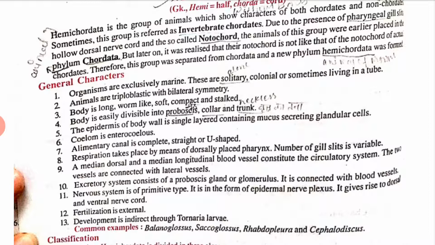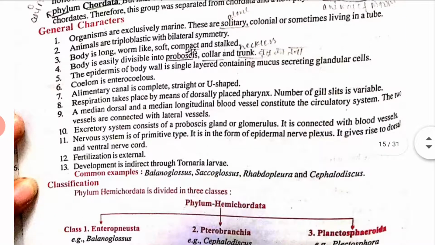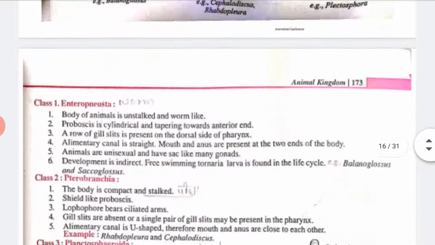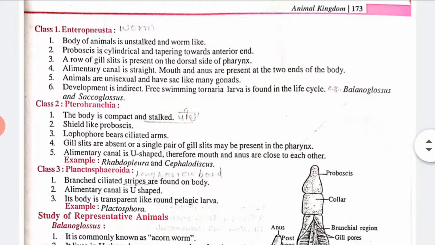So you can see various characteristics given, and again the phylum is divided into 3 classes, that is Enteropneusta, Pterobranchia and Planctosphaeroidea. Here the three classes and their characteristics are given.